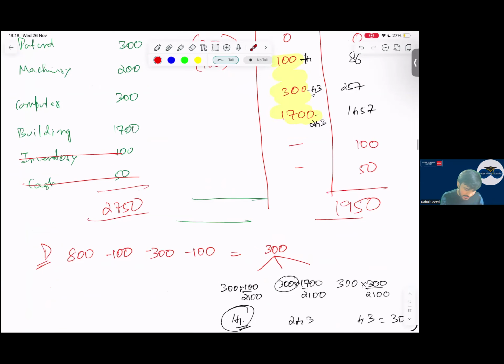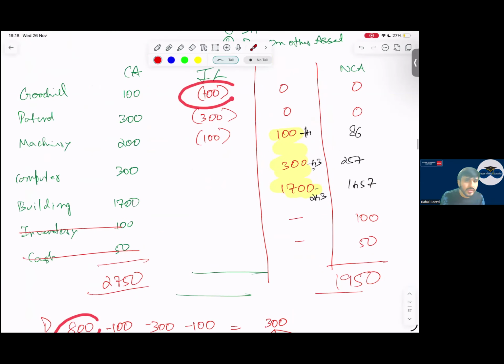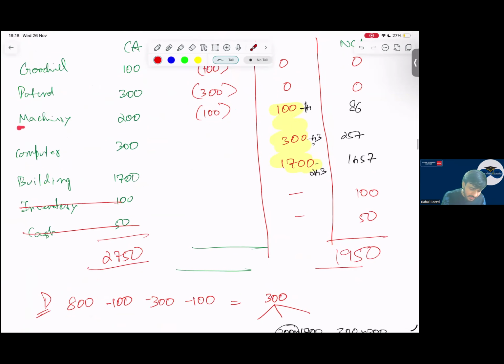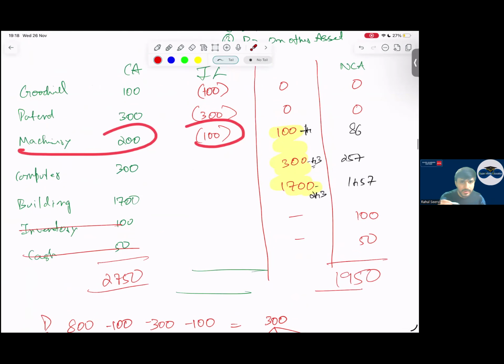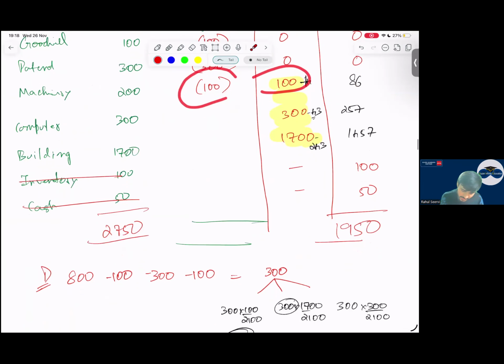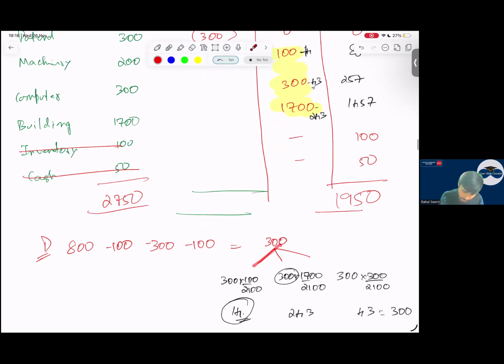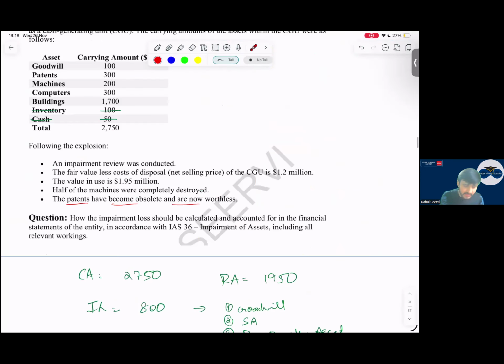Impairment was 800, minus 100 for goodwill, minus 300 for patent. Do we allocate for inventory and cash? No, out of the box. Simple. Then the machine, out of this machine, 50% has been destroyed, so 100. The remaining is 100. Now my remaining impairment is 300. This 300 I will allocate to building, computer and machine, all three. Why? The question was silent here. Nothing was mentioned in the question, so I allocate it to each and every asset. So with this, the CGU part is done.